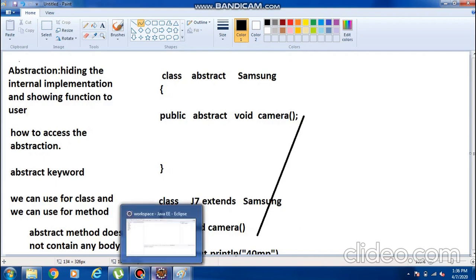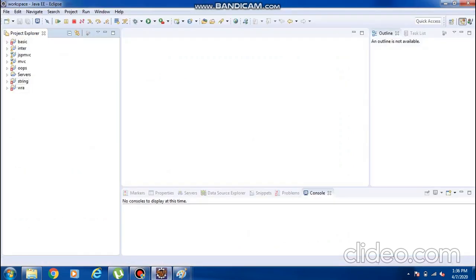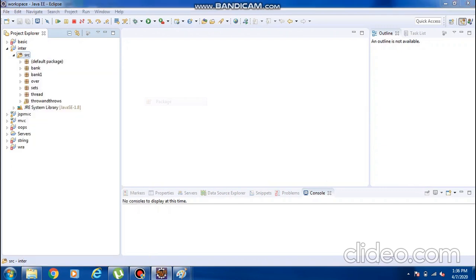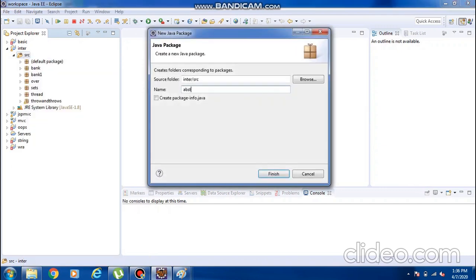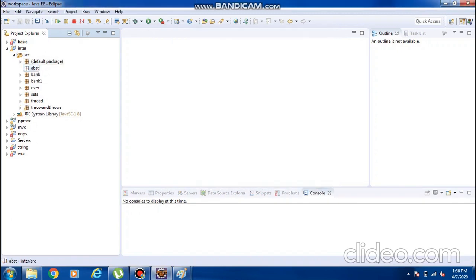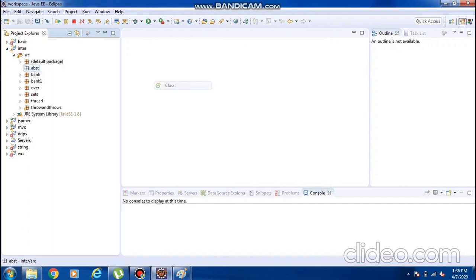Now the same example, we will build in Eclipse. Now you can observe the difference between the abstract class and non-abstract class.